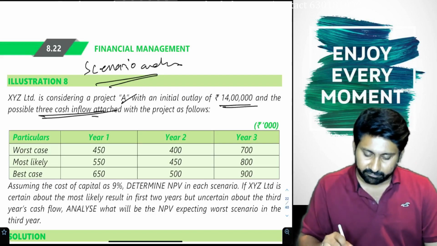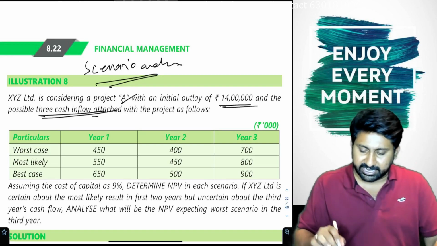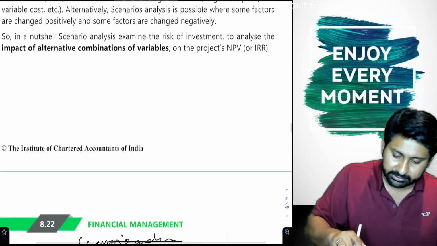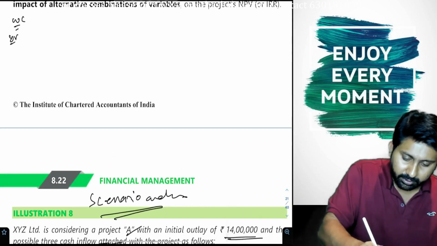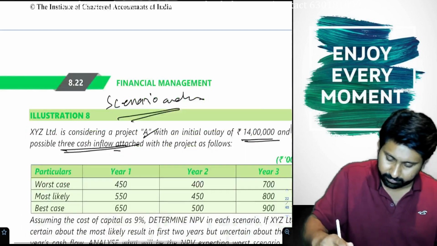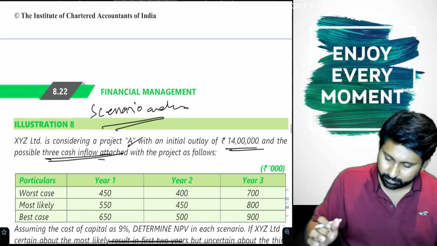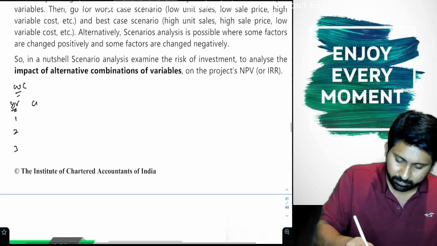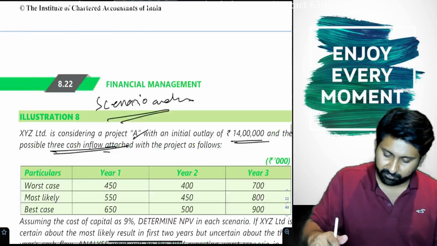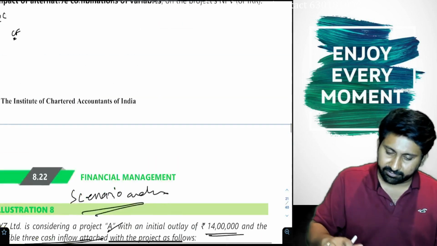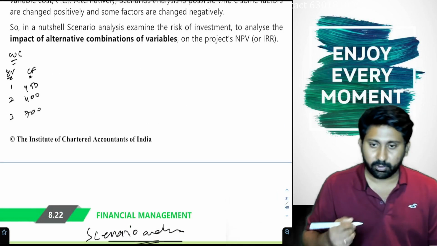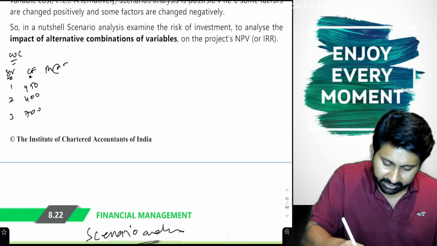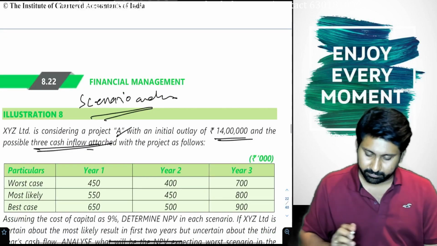First, if you take worst case scenario, see here. Years 1, 2, 3. Cash flow 450, 400, 700. PV at the rate of 9%.